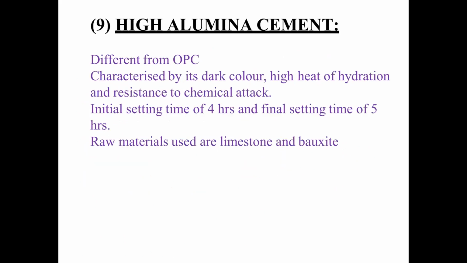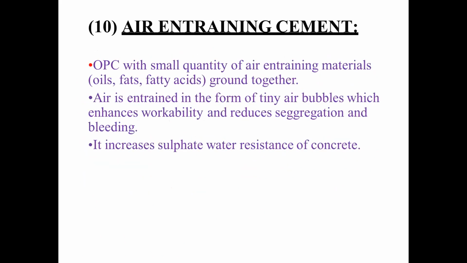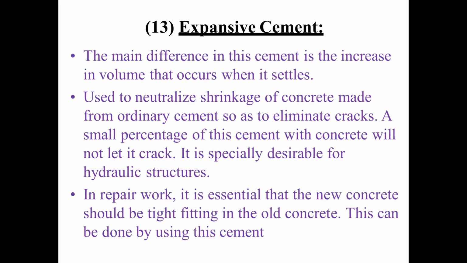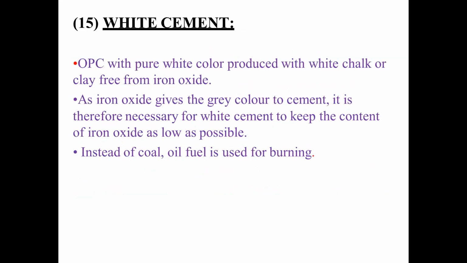And Portland slag cement, high alumina cement, air entraining cement, super sulfated cement, masonry cement, and then you have expansive cement, colored cement, and white cement. So these are all the types. You can read through them. Very simple it is. I'll show you the Portland cement and its complete description now.